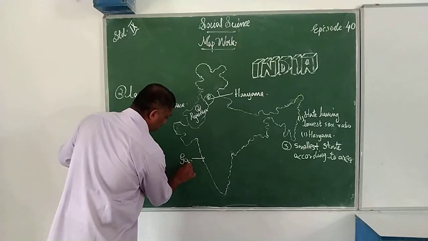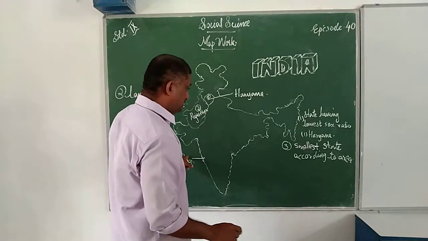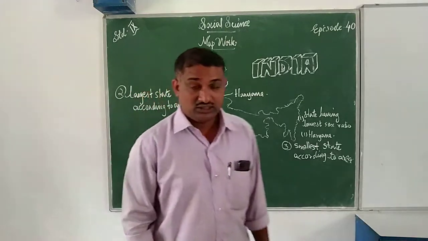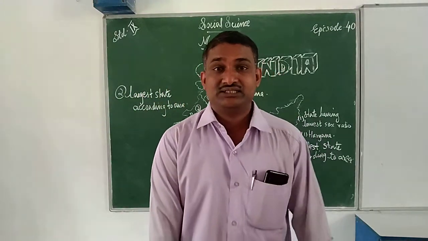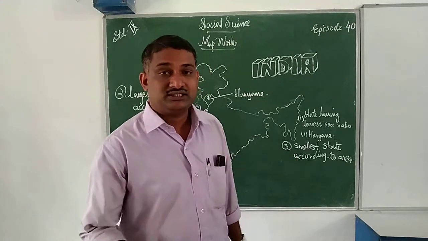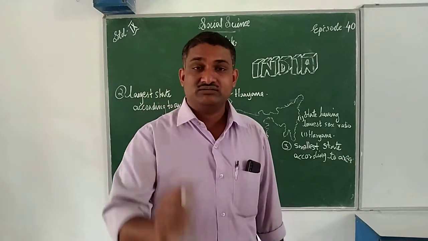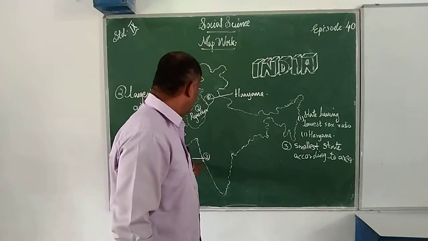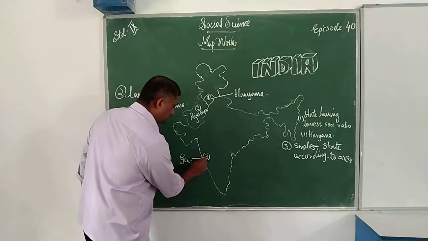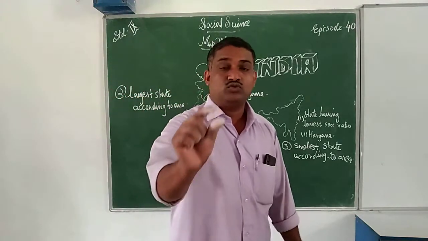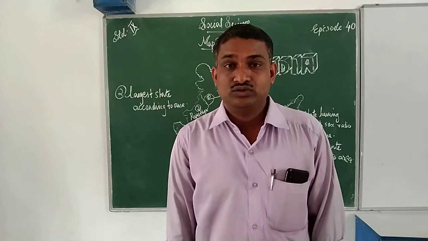Goa. That is the third one. Which is the third one? Smallest state according to area. Which one is it? Goa. Where is it located? It is located here. Here you can see Goa. This area is Goa. That is the smallest state according to area.